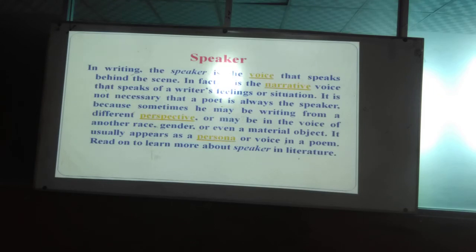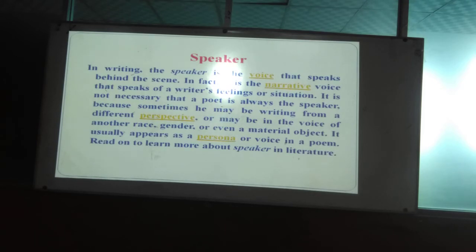The voice is not the voice of the poet. Remember that in a poem, the poet can never speak as himself or herself. He must create a character, a persona. That persona tries to represent, on behalf of the author or the poet, the narrative voice that speaks of a writer's feelings or situation. The speaker always tries to convey the feelings, observations and emotions of a poet.